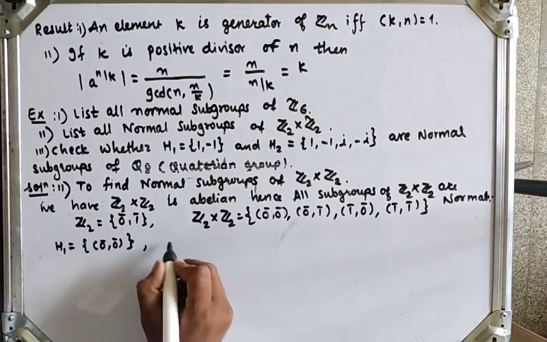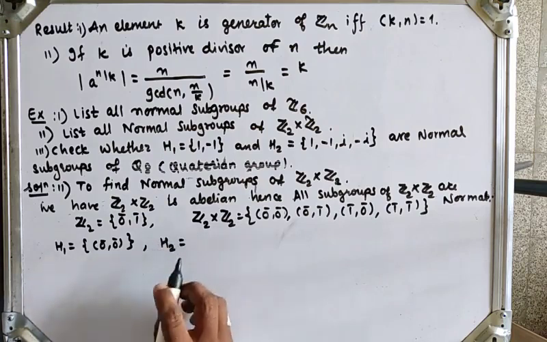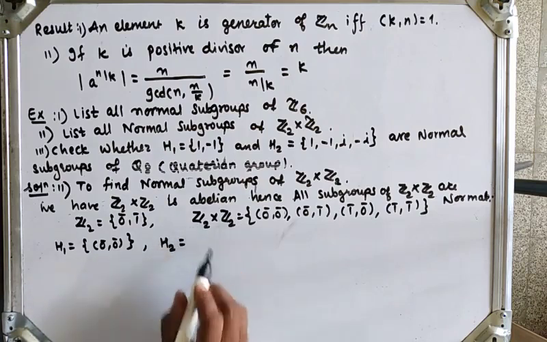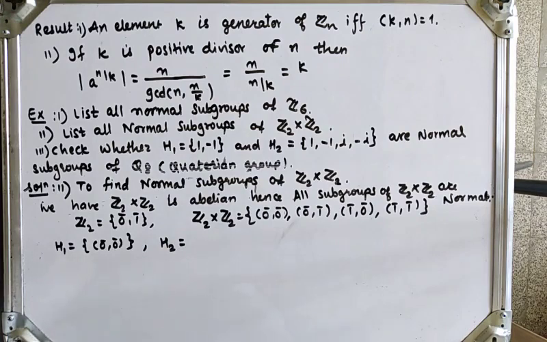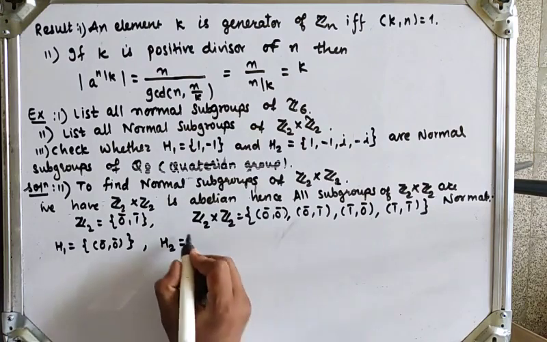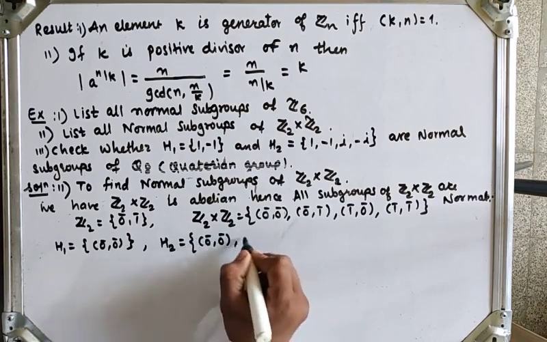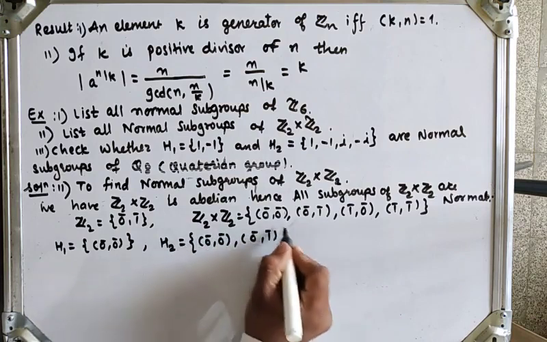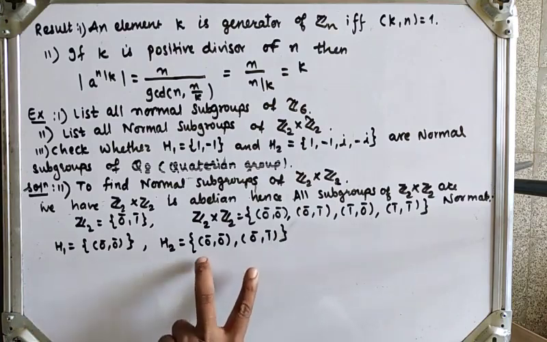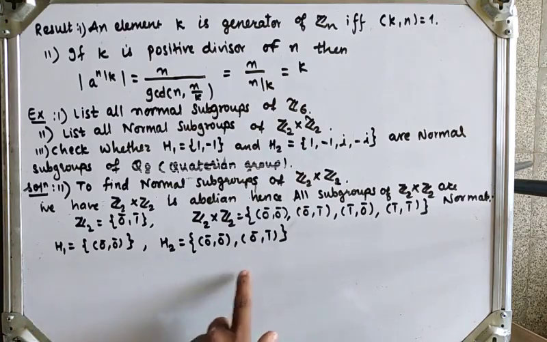Next, take H2, a subset of Z2 cross Z2 that satisfies all properties of a group. If I take 0 bar 0 bar with the second element 0 bar 1 bar, then it is again a subgroup of order 2 which satisfies all properties of a group.